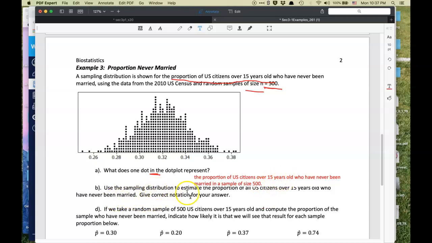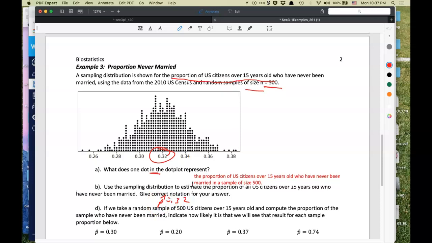All right. So use the sampling distribution to estimate the proportion who have never been married. Give correct notation for your answer. So from before, we said that it should be somewhere in the middle, right? This sampling distribution is going to be centered around the true value, and that seems to be as good a guess as any. So if we take p hat equal to 0.32, that doesn't seem too far off.